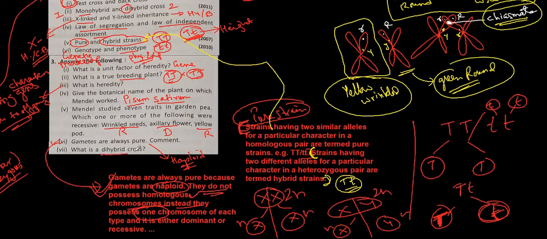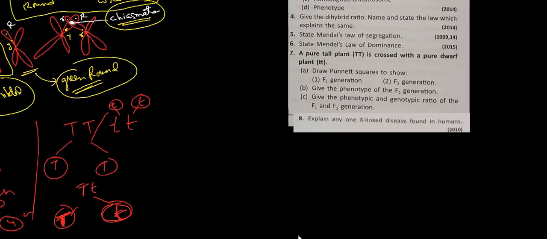Now what do you mean by dihybrid cross? You know the definition of dihybrid cross. When two characters are considered for hybridization, then it is known as what? Dihybrid cross. So I hope you understood all the questions related to this one. Let us move on to the next question.